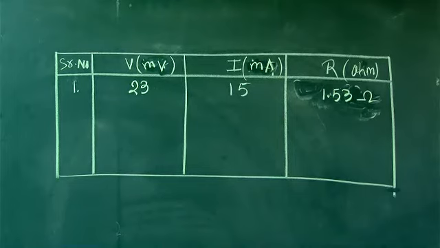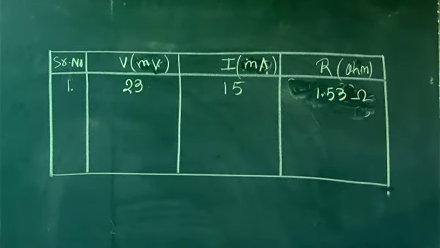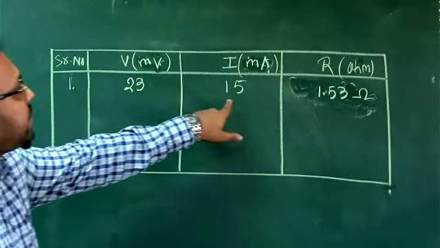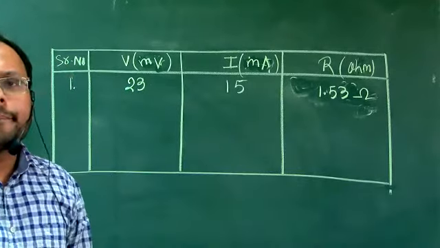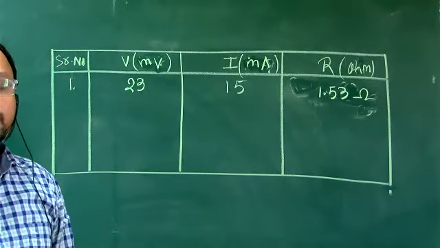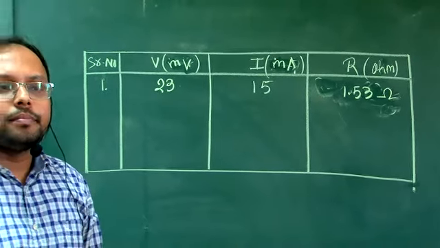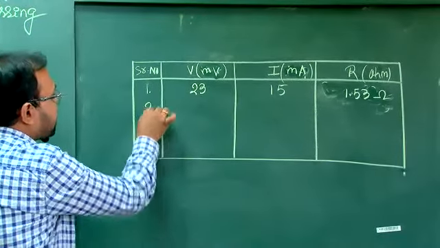Now, anyone having any problem on the first reading? How I have got this value? How I have got 23, 15 and 1.5? Is there anyone having any problem on this reading? All of you have understood? Yes or no? Students kindly reply. Yes, sir. Good. Okay.